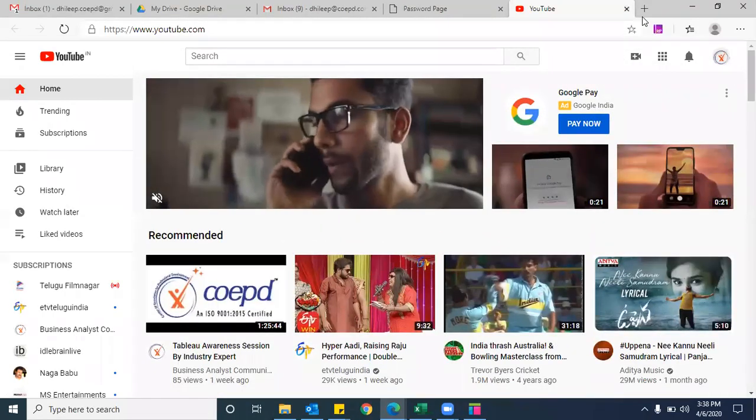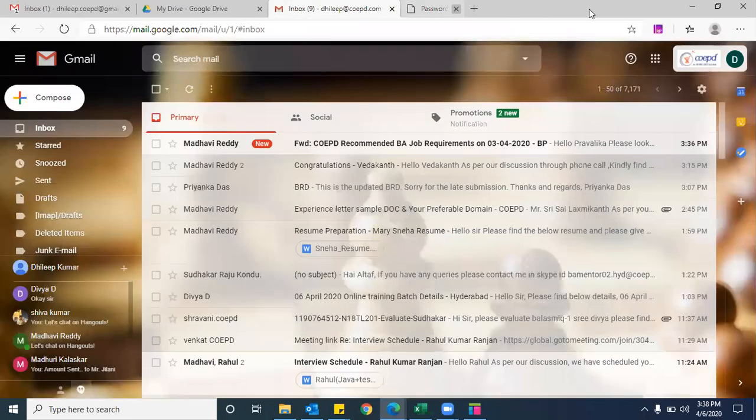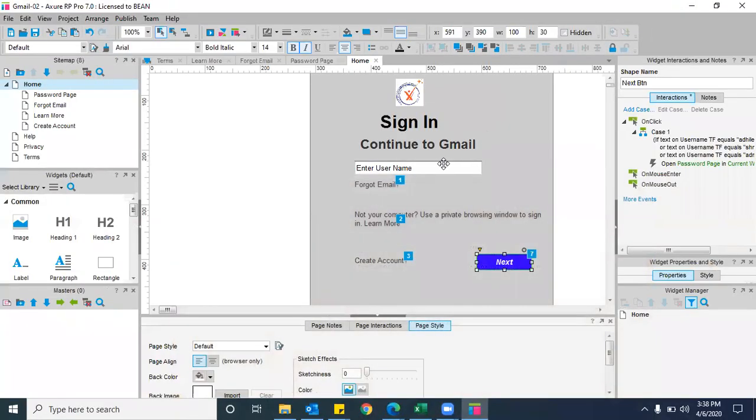Guys, clear? Dilip, here while validating the password, we are actually looking for just 1 2 3 4 5, right? So we are basically validating the field against a specific set of data that we have provided. So instead of that, if we want to accept any 8-digit string or any 5-digit string with one special character, then how do we do it? That is the coding part. Why are you bothering about it? That is a constraint. That is the coding part. You don't need to worry about it.